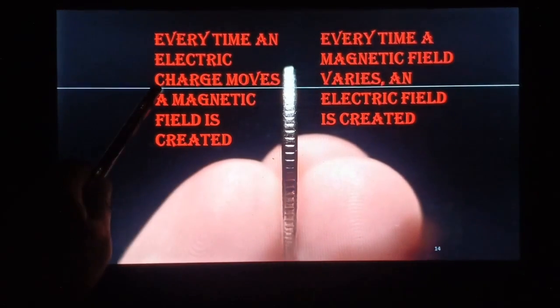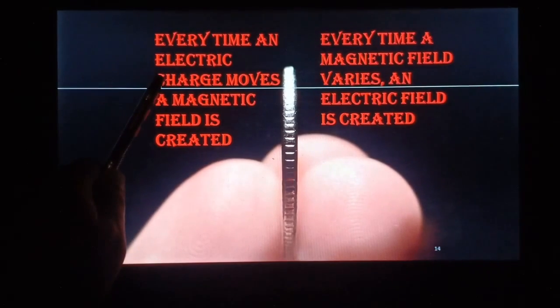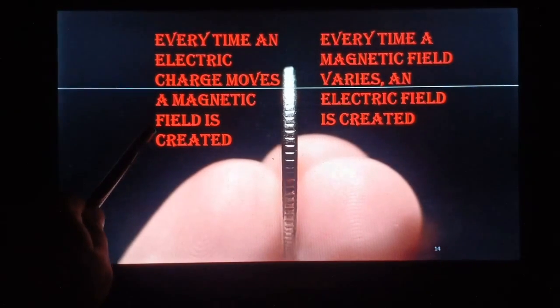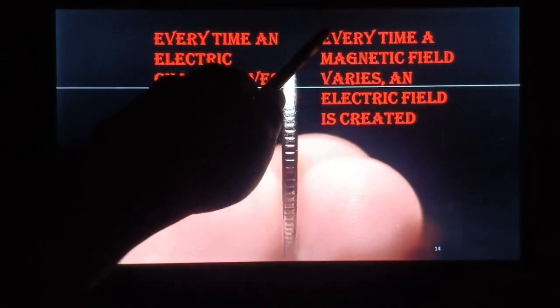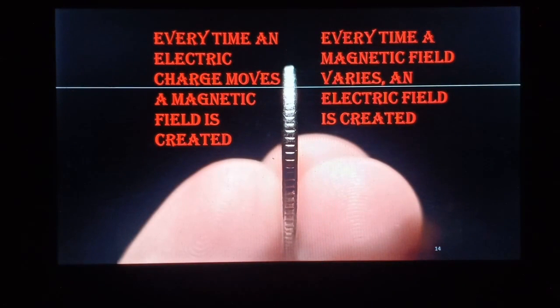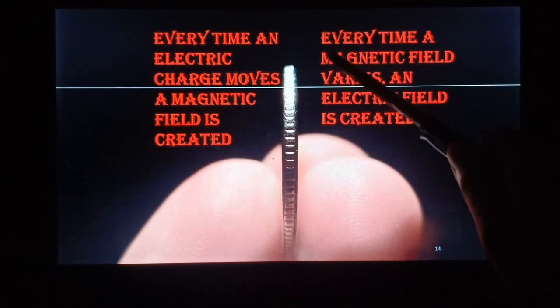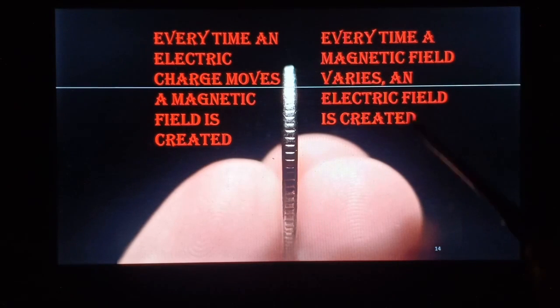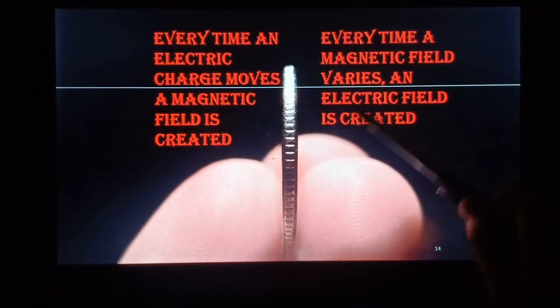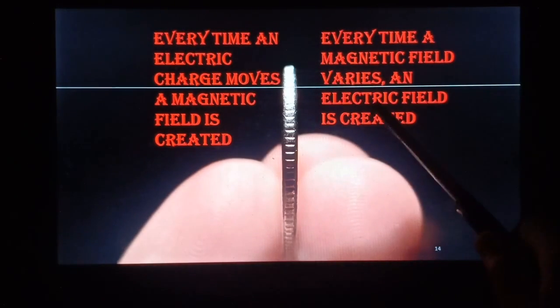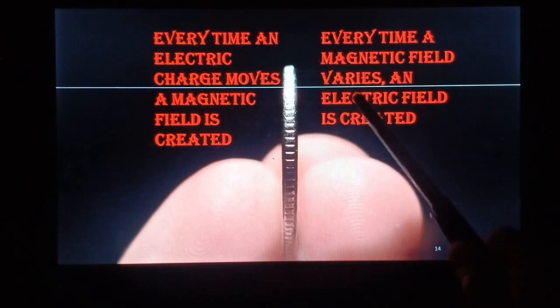If a charge is moving, there is an electric field, and as there is an electric field, there is definitely a connection with a magnetic field. And every time a magnetic field varies, an electric field is created. Every time a magnetic field varies means the magnetic field should change. It means there should be a motion between the magnetic field and the current carrying conductor or the circuit. So there is definitely a connection between electricity and magnetism.